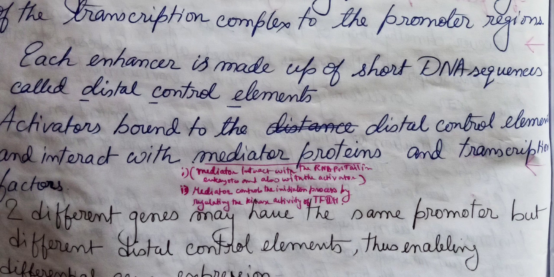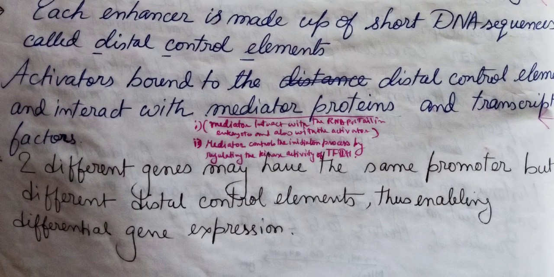We showed the diagram before, when we talked about transcription in eukaryotes, of how activators interact with the mediator complex and indirectly with the transcription factors, allowing the transcription process to proceed.